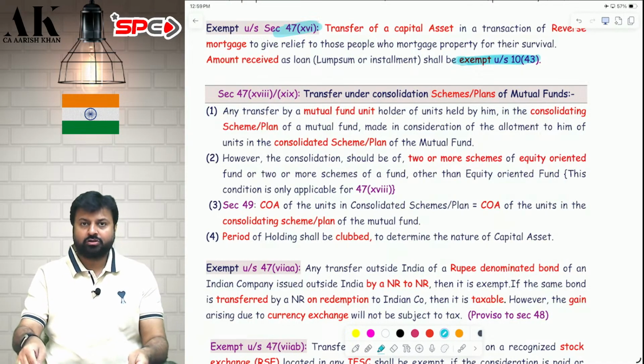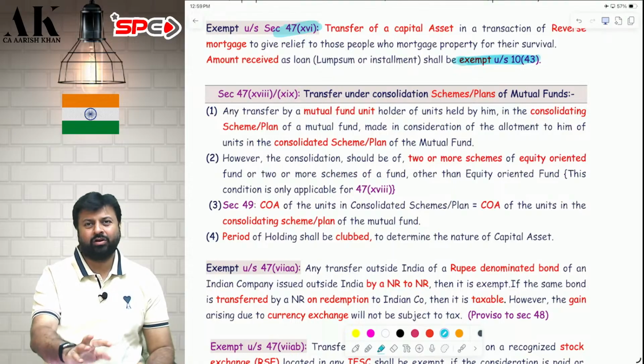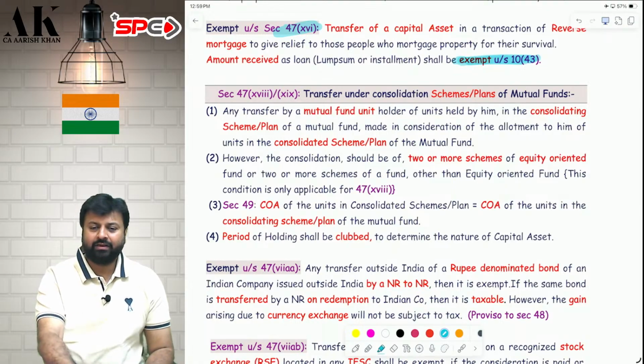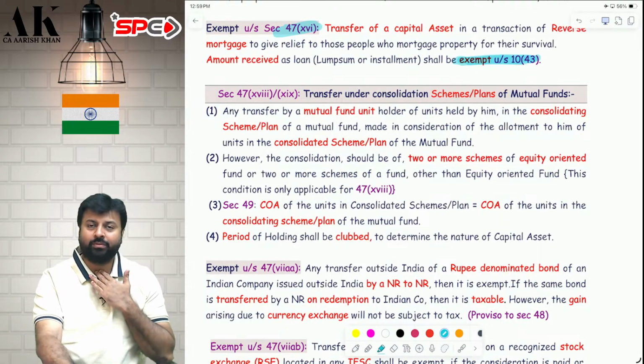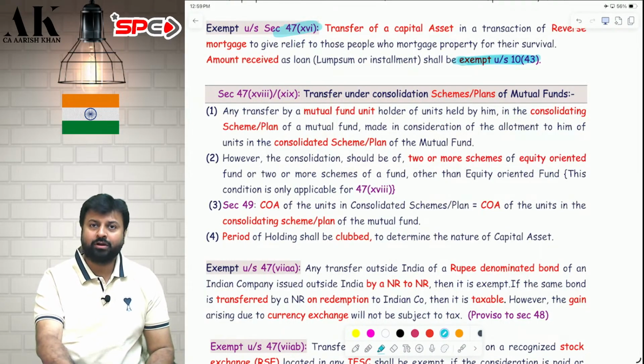What I will do, I will stop the session here. We will take a 2 hour session every alternate day, and day after tomorrow on Sunday we will complete capital gains. Okay. Because the fast is going on, I am not able to speak as I am not able to drink water.